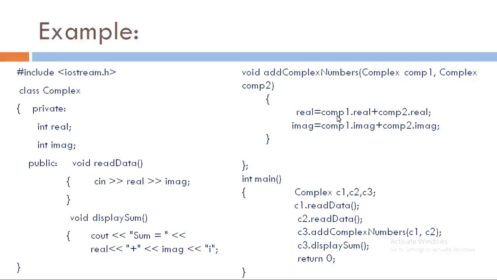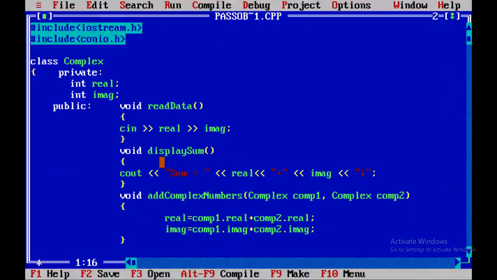Here is the example of passing object as an argument. See, here we have defined one class, that is class complex. It is having two data members. First one is real and second one is imaginary. Real and imaginary are the two parts of any complex number. Then we are having in the public section void read data function that is used to read the values of real and imaginary data members.